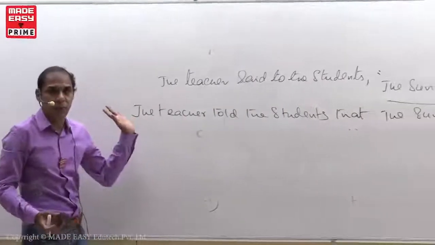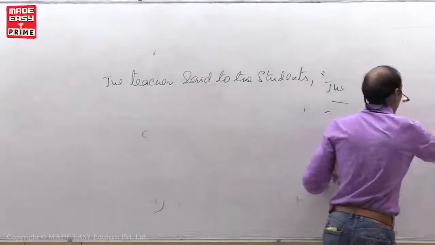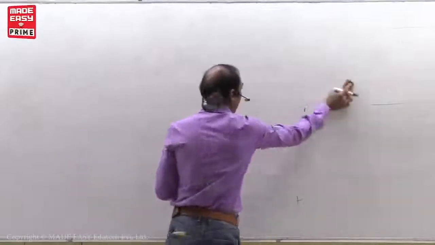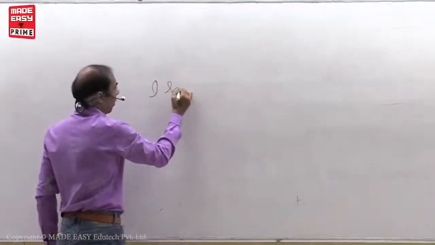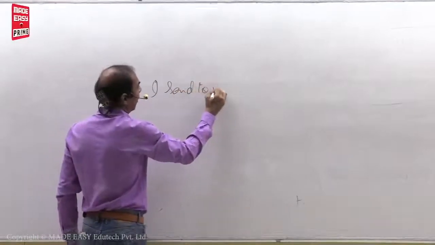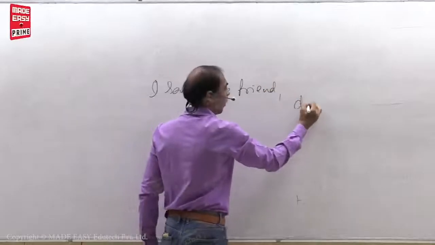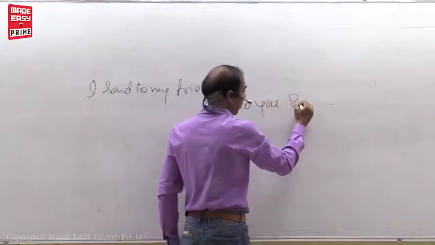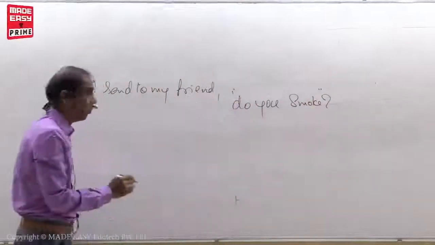That's it. Okay. Now see one more. I said to my friend, "Do you smoke?" Observe.